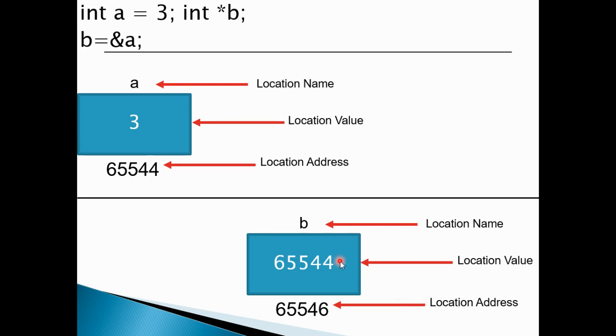Because b is a different variable, it needs a memory location to store its own value. The only difference between a and b here is that a is holding the value 3 and b is holding the address of a. So the address of a, 65544, will be the value of variable b.